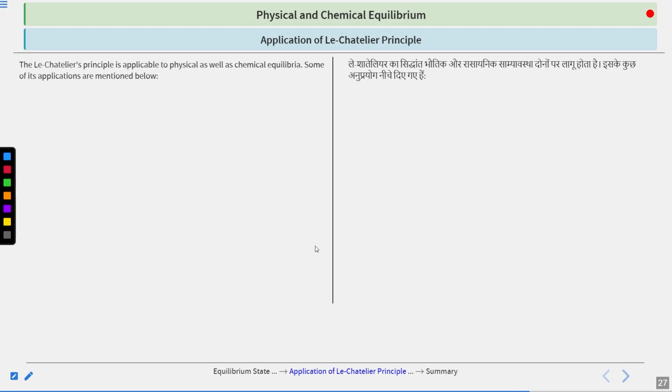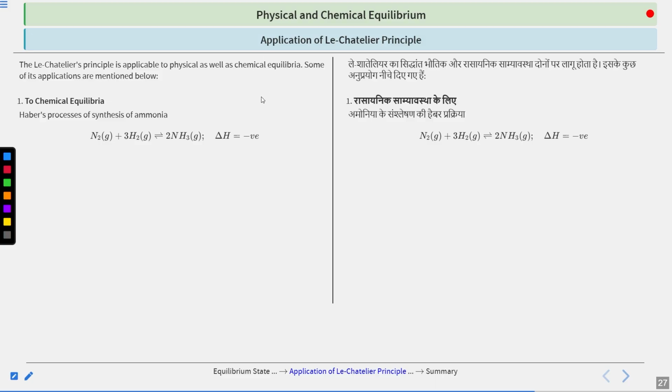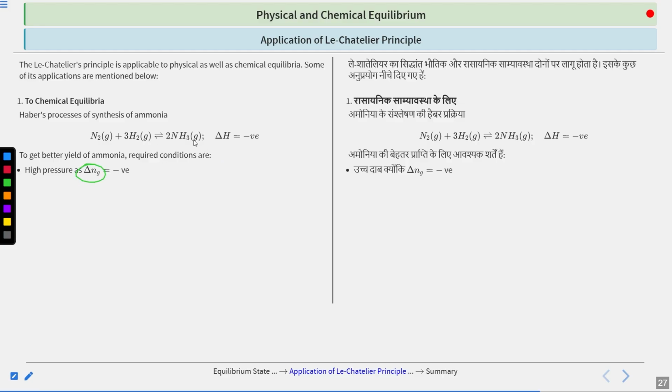Now, what are the uses of this Le Chatelier's principle? The applications are as follows. In chemical equilibrium, the most important application of Le Chatelier's principle is the synthesis of ammonia, and it is very, very important. For this reaction, delta H is negative. If you want a better yield of ammonia, what are the required conditions? You require high pressure, because there are more moles on the reactant side. If you increase the pressure, the reaction will go in this direction to decrease the pressure.